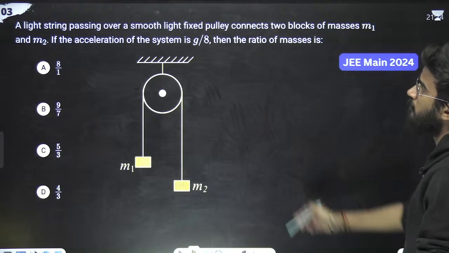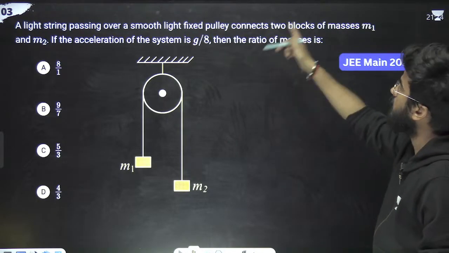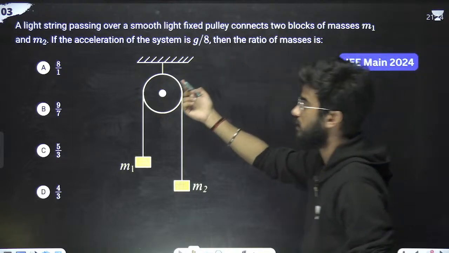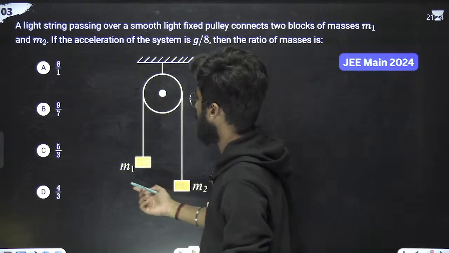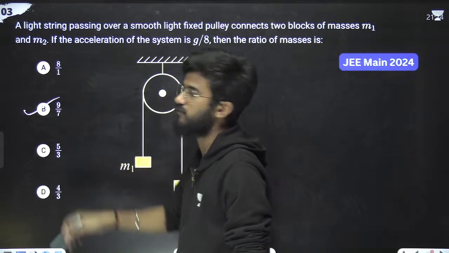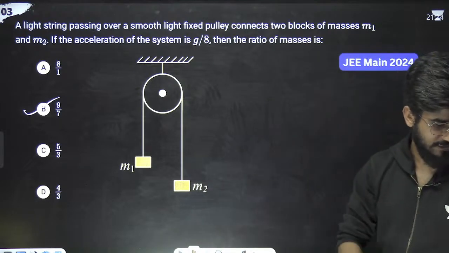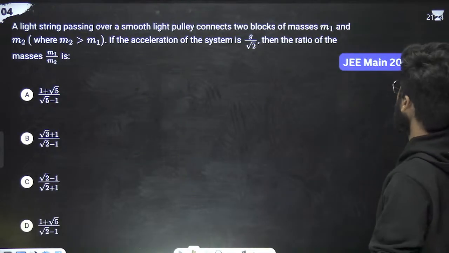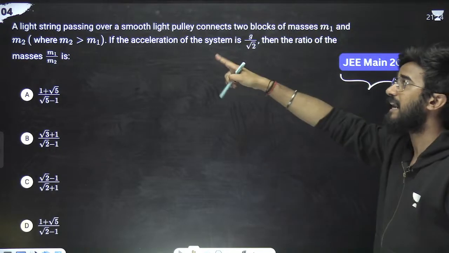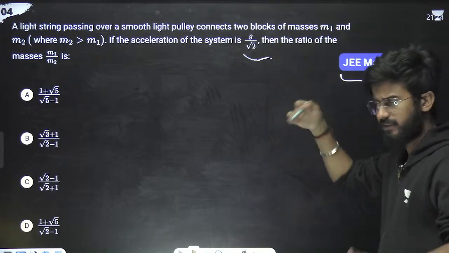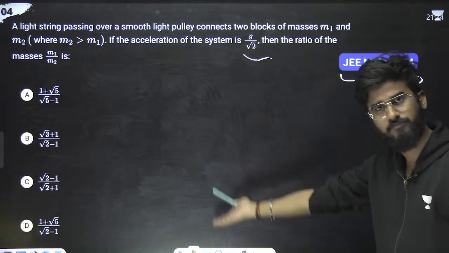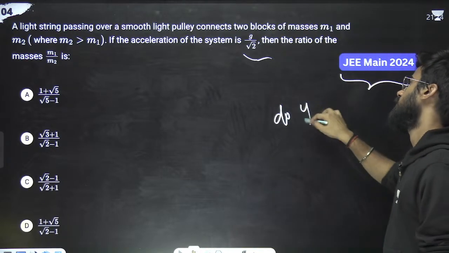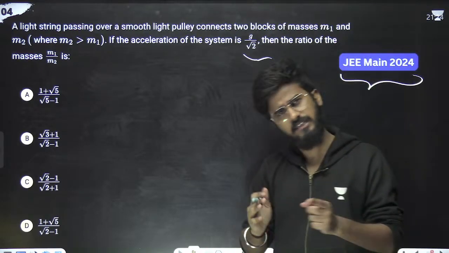Next problem, again the same problem. Two blocks, same g by 8. The answer is 9 by 7, the ratio of masses we have to calculate. Same problem, from JEE 2024. Next question is also from JEE 2024. Again the same problem: a light string passes over a pulley, g by root 2, another set, same answer. You have to solve with the same method. Do it yourself. Is there any confusion in this particular method?